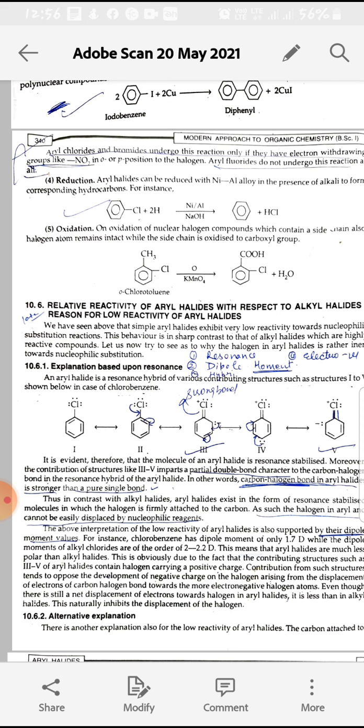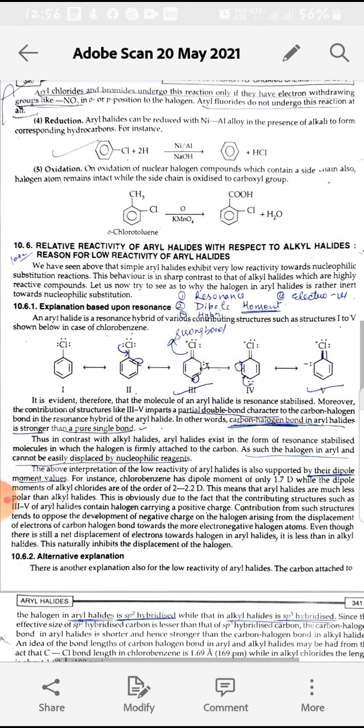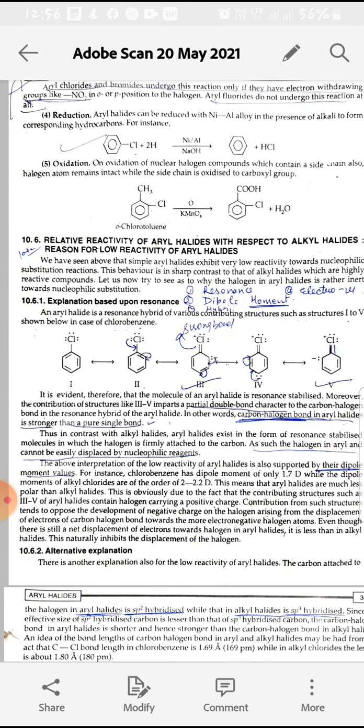Then the next reaction is reduction, that is we take nickel aluminium in presence of alkali NaOH. There will be substitution of Cl with the H group, and there will be formation of benzene. Next is oxidation, and there will be need of an oxidizing agent, that is KMnO4, and there will be formation of COOH, that is the oxidation of the CH3 group to carboxylic acid.